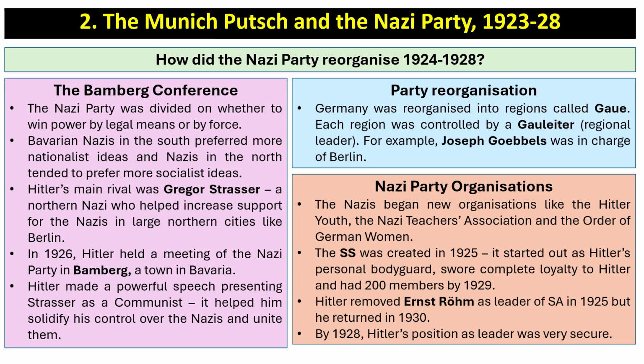like Berlin. In 1926, Hitler held a meeting of the Nazi Party in Bamberg, a town in Bavaria, and Hitler made a powerful speech presenting Strasser as a communist. It helped him solidify his control over the Nazis and unite them.